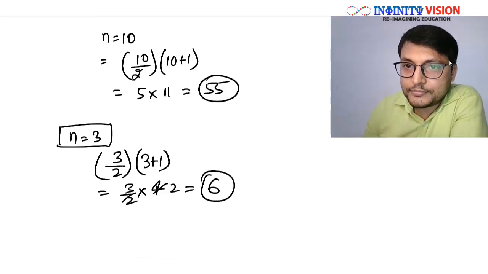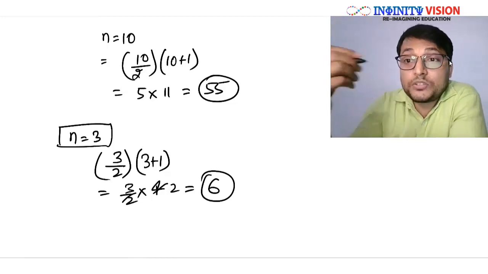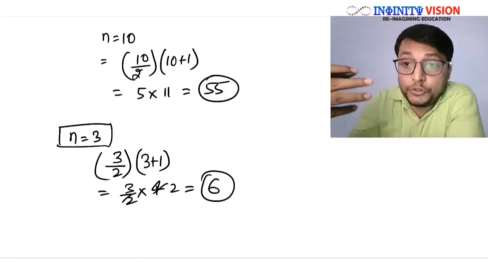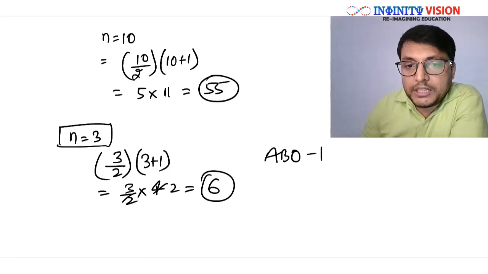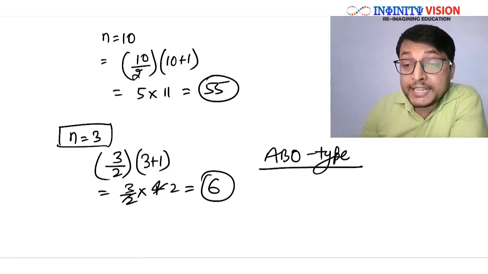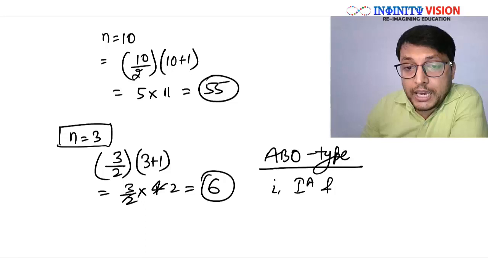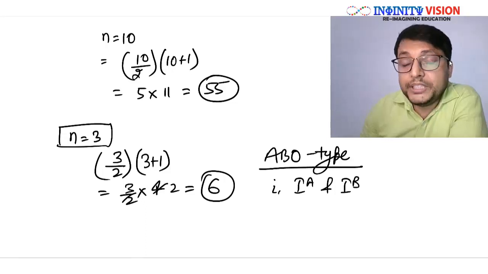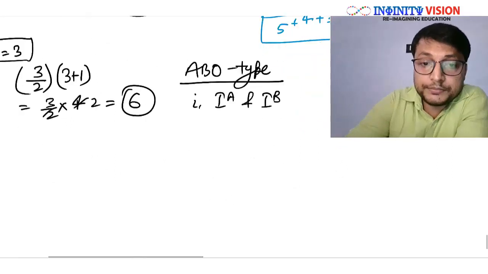Great. Now you will say, where we see it? We see it in case of blood type inheritance in humans. You know that humans have ABO type blood group. And there are 3 alleles responsible for it. And these alleles are small i, capital IA, and capital IB. Now, what are the possible genotypes?